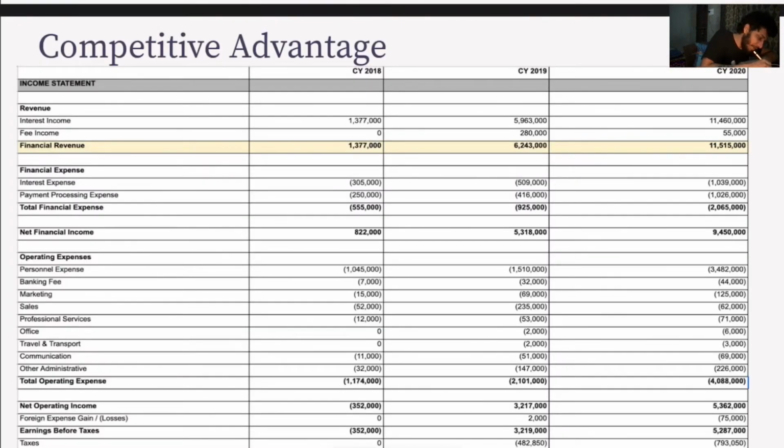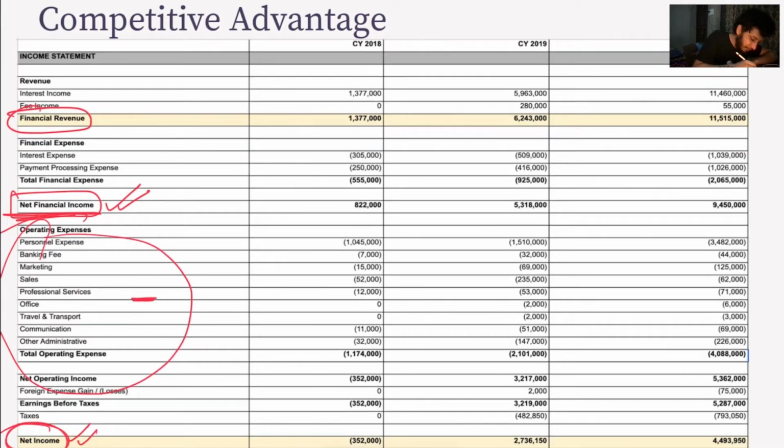So here is our financial revenue and this is our net income. Notice that net financial income is here, and net income is basically this net financial income minus the operating expenses. So to calculate net margin, we divide net income by financial revenue. Net income is here. This income is after subtracting all the operating costs, and then we divide it by the